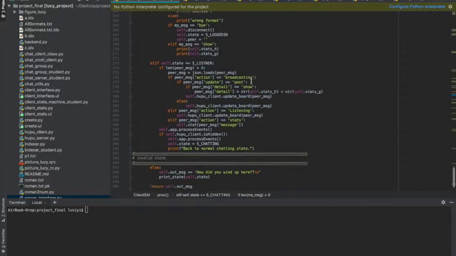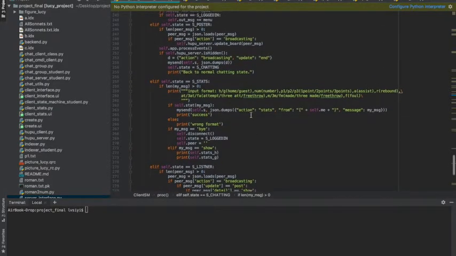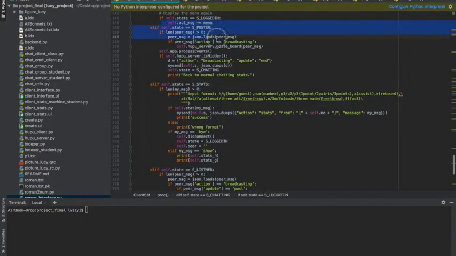For the next part, if you are the poster, you basically have something to do. If you click the records button, that means you get to an end, then everyone will just be back to the normal chatting state.